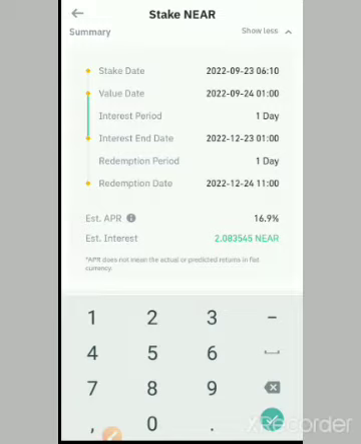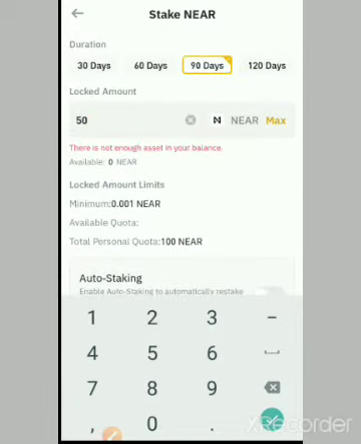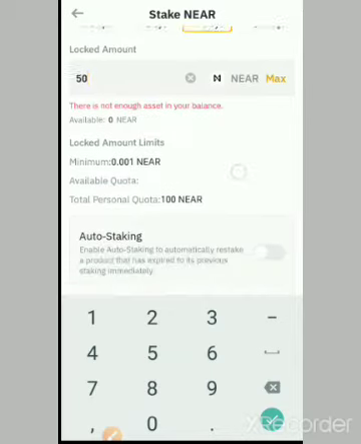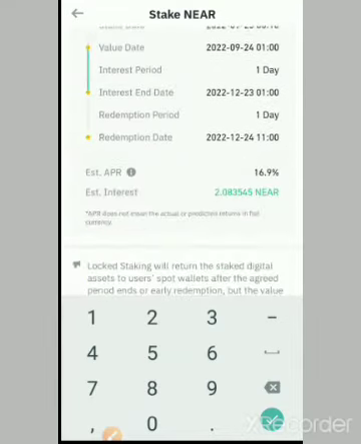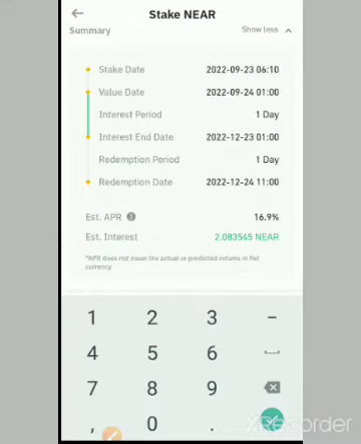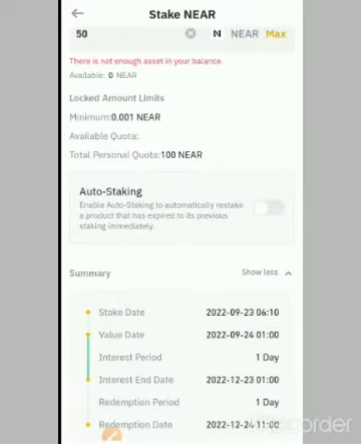That is the estimated interest if I lock up this particular token for 90 days, as in 50 tokens for 90 days, this is what I'm going to get. You can see it's already showing here. So when you're done, it's going to give you the details here: when you can redeem it, the daily interest, and then the total amount, the estimated interest you are going to get. You can see the details will be shown down here.